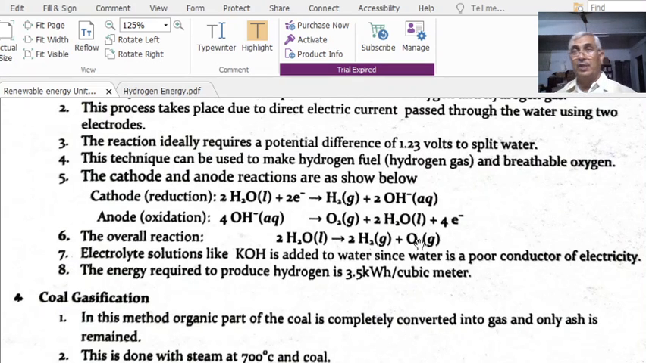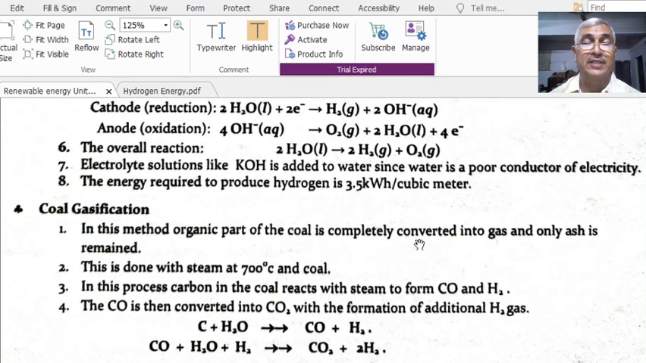It means that you are getting hydrogen and oxygen by the electrolysis of water, no doubt. But the amount of hydrogen that will be generated is double the amount of oxygen as far as the electrolysis is concerned. This is a very interesting thing.